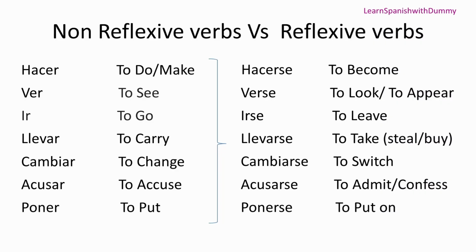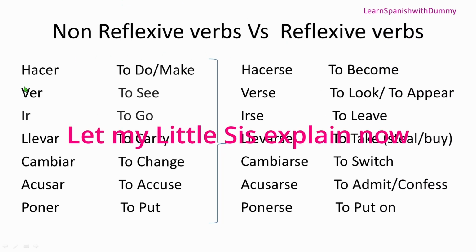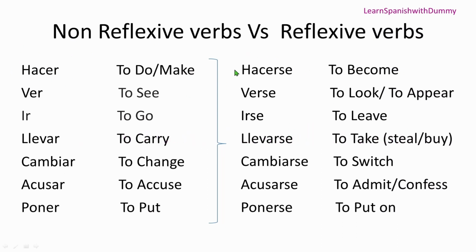Okay. Alright, now here we're going to see some verbs where we keep it normal without the reflexive pronoun, and on this side we'll see the same verb with the reflexive pronoun, and we'll see how the meaning changes, right? For example, we have hacer. Hacer means to do or to make, a very important verb, but here we're making it a reflexive verb by putting se, so hacerse.